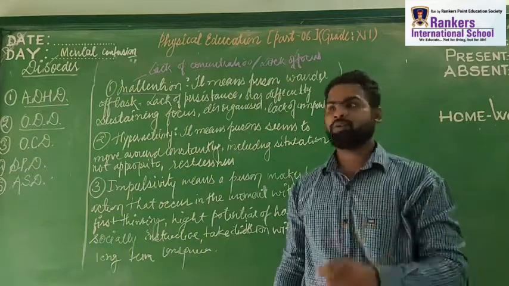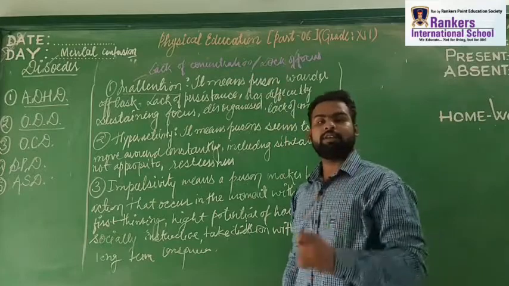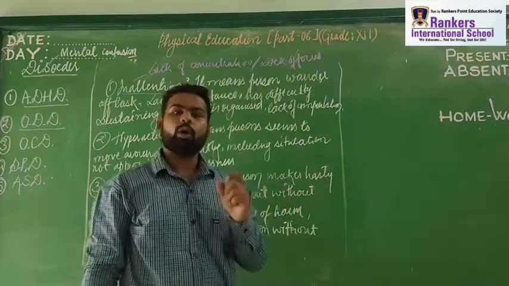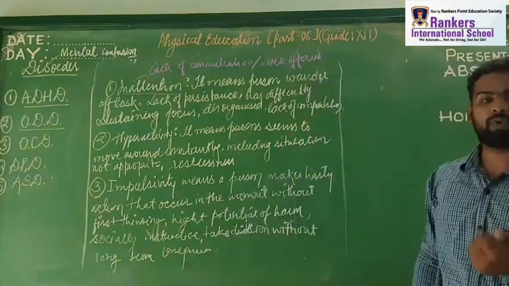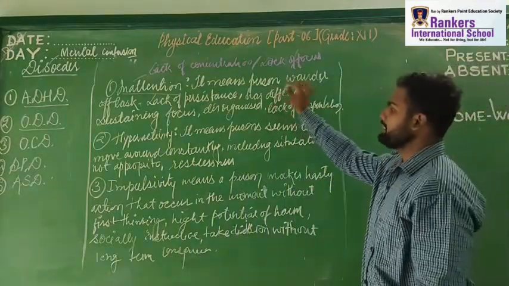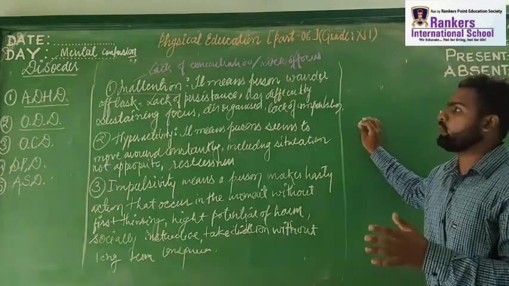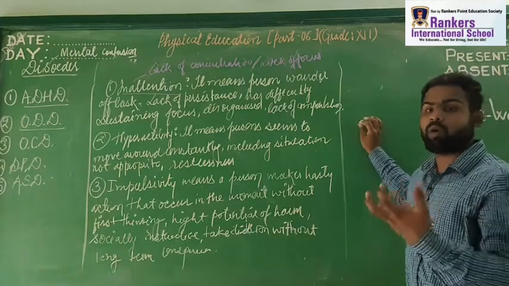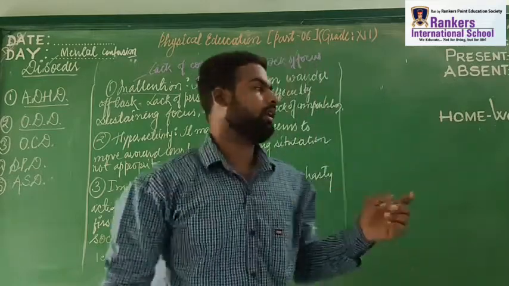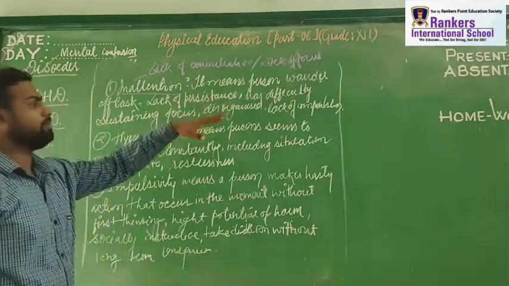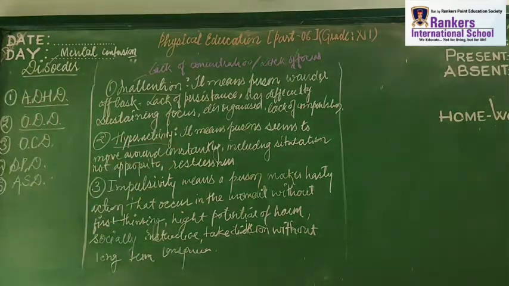So what I would like to tell here is that when a person has inattention, it means he or she is not able to focus on the task. He or she will wander off. Lack of persistence, lack of focus. Got it? So has difficulty in sustaining focus, and generally you can see these kind of people who have ADHD are disorganized. It means they have no plan, no schedule, nothing else. So they are generally disorganized. Lack of comprehension.